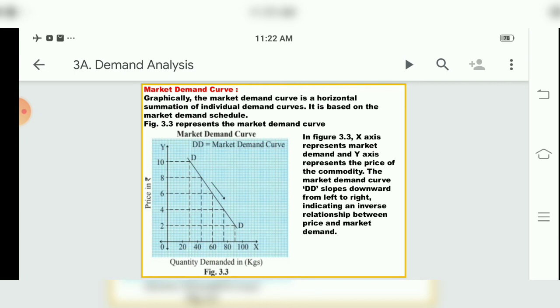The difference between individual demand curve and market demand curve is, individual demand curve is of a single consumer and market demand curve is of 3 consumers, children. Consumer A, consumer B and consumer C, that we have seen in the table.